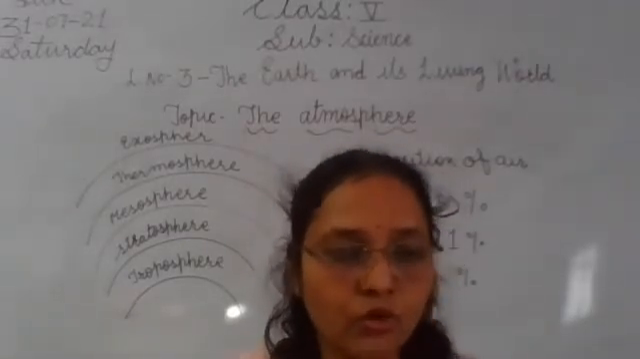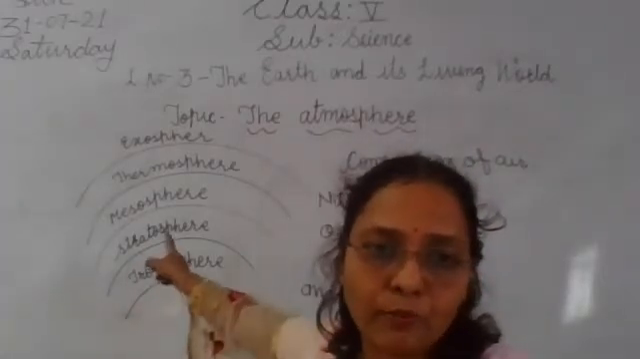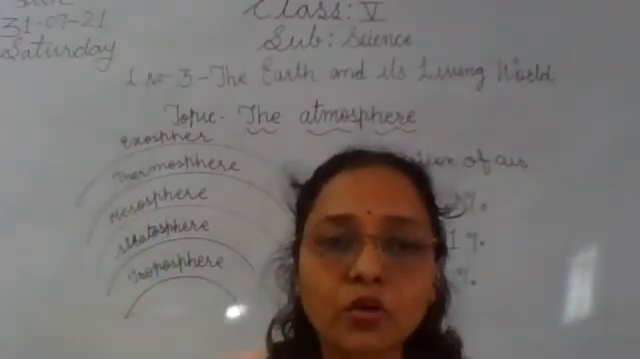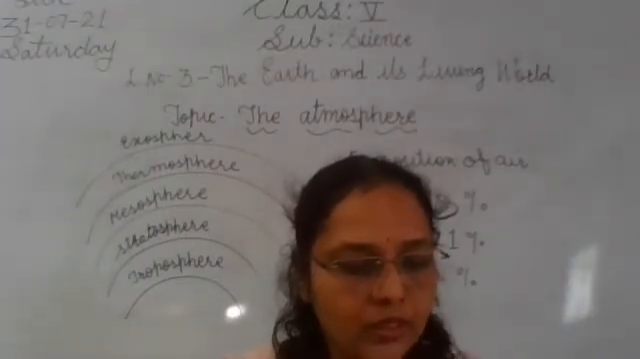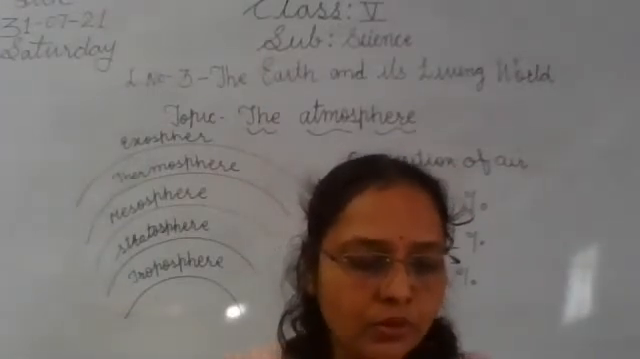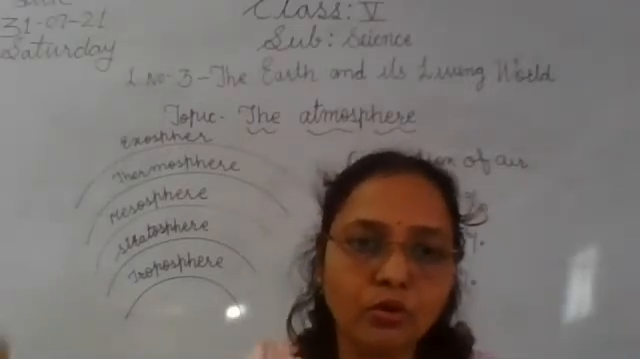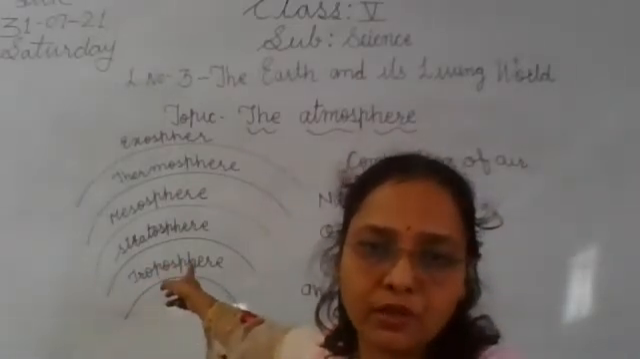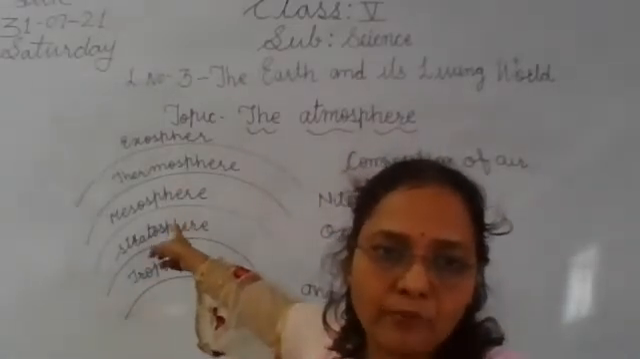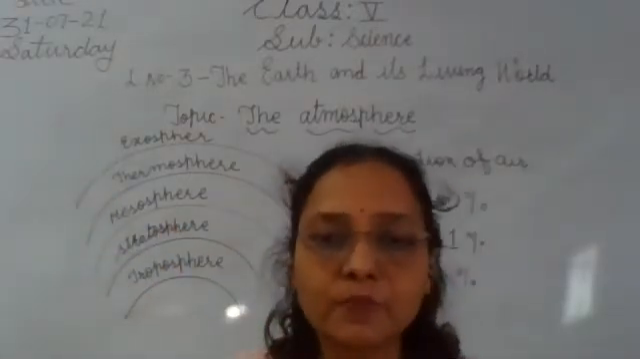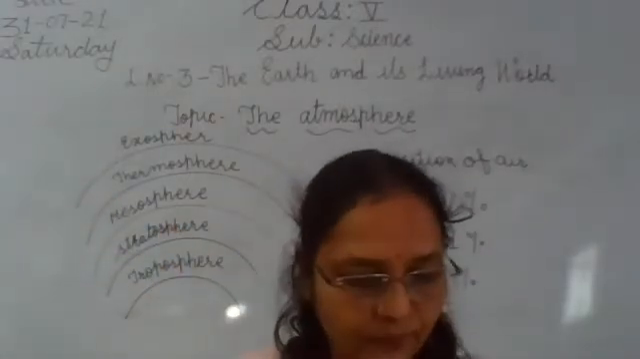Then beyond the troposphere, next to it, the stratosphere occurs, up to the height of 50 kilometers. So you know, at 13 kilometers we find the troposphere, and when we go up to 50 kilometers you will find the stratosphere. It's the next layer.